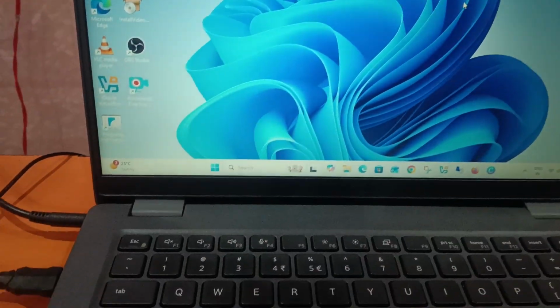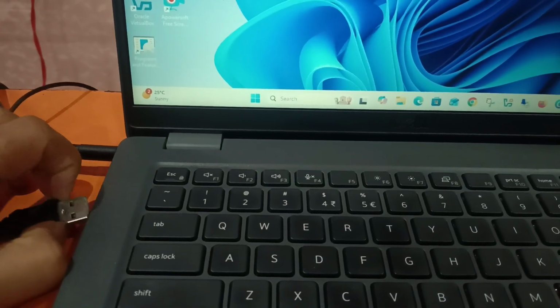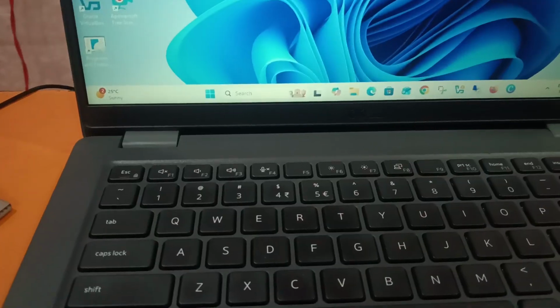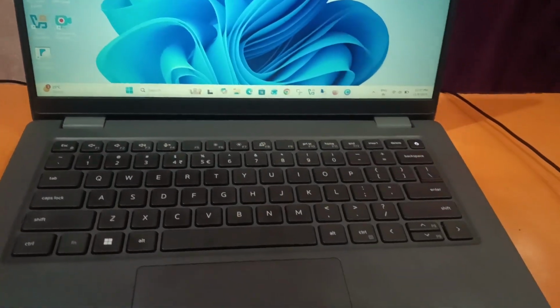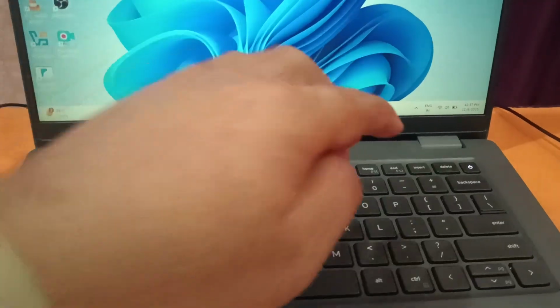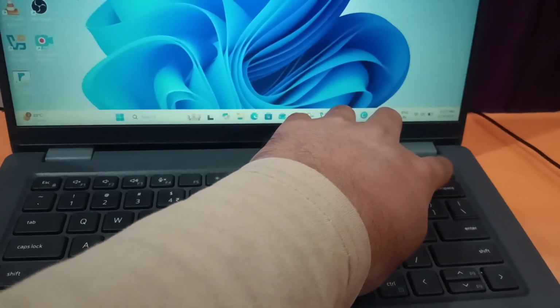In order to power drain our system, remove all the external cables including the mouse and charger, and once you remove all the external cables, we need to press and hold the power button for 15 seconds to make sure it shuts down properly.